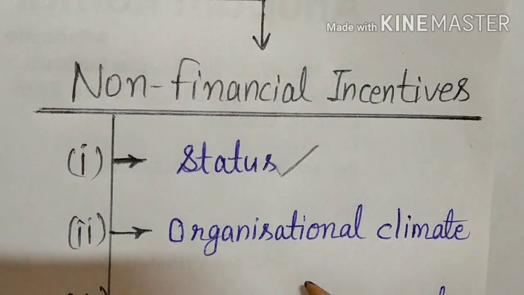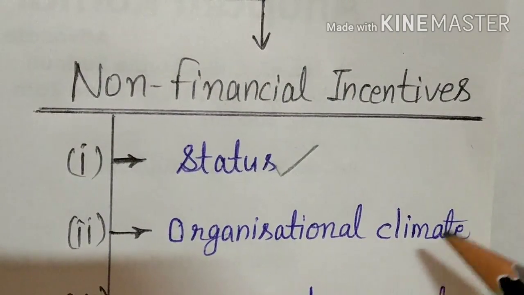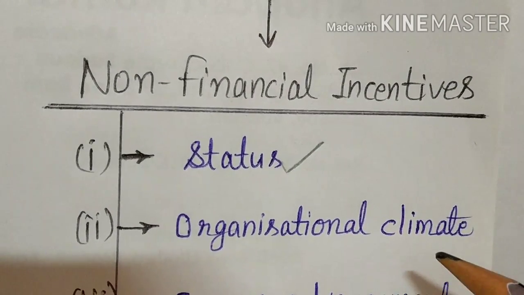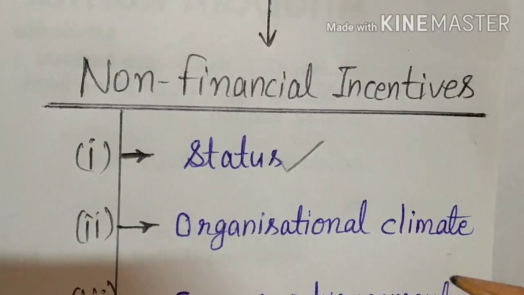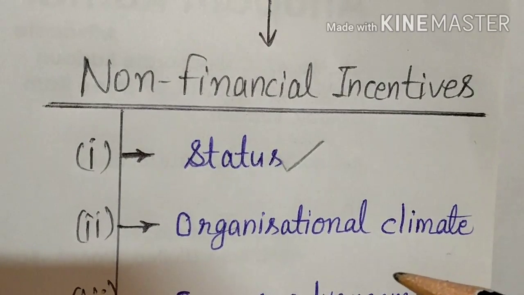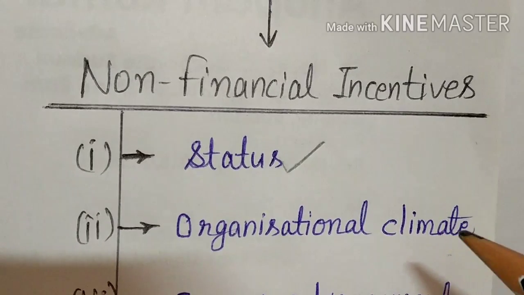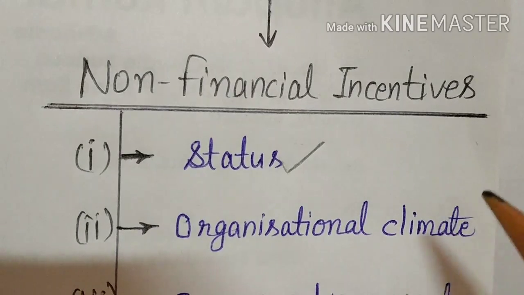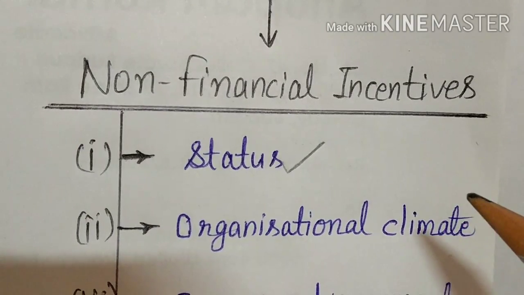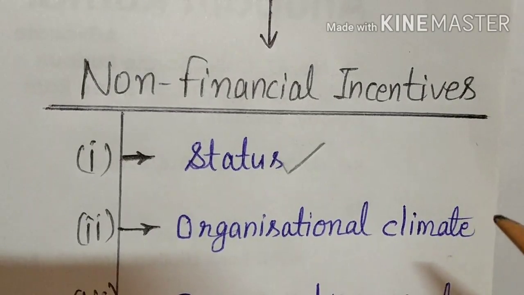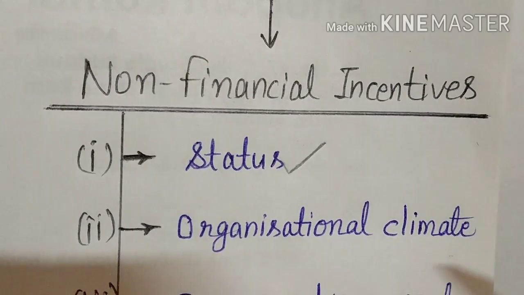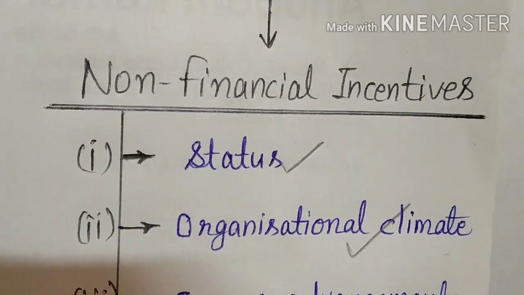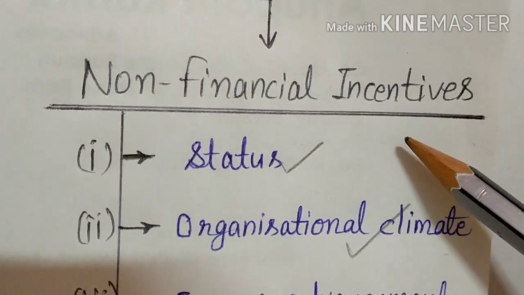Actually, organizations are different from each other on the basis of their organizational climate only. So what is the climate of organizations? The climate of the organization depends upon a number of factors like individual autonomy granted to the employees at each level, parameters used for reward system, kind of concern and consideration shown towards the employees, approach to risk taking, etc. These are characteristics which influence the behavior of individuals in the organization. By adopting a positive approach regarding these aspects, the managers can develop a better climate which ultimately motivates the employees. So this is a kind of non-financial incentive only.